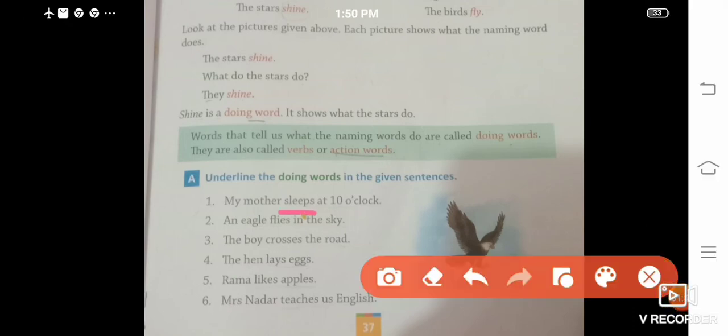Next, number 2. An eagle flies in the sky. So here the work done by an eagle is flies. So here fly is the doing word. Third, the boy crosses the road. So here crosses is the doing word. Number 4, the hen lays eggs. Here lays is the doing word. Number 5, Rama likes apples. So here likes is the doing word. Next, number 6, Mrs. Nadar teaches us English. So here teaches is a doing word. Okay students.